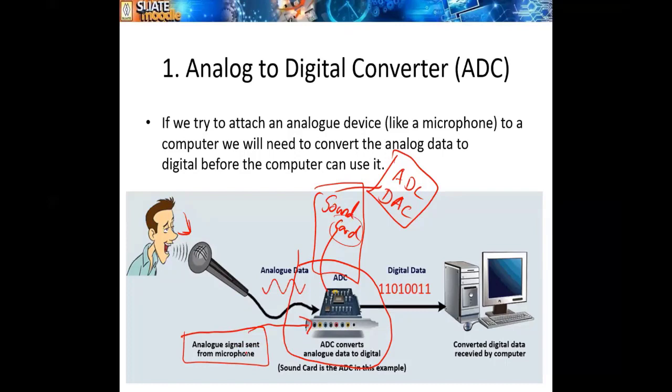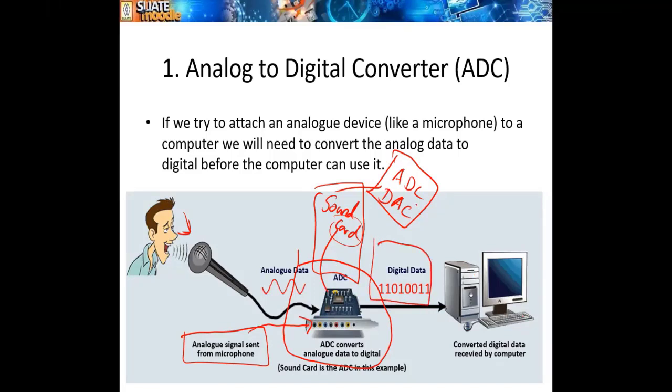Analog signal sent from microphone. So it will be received by the sound card. Then the sound card, if we want to store that to our computer, needs the data to be in digital. So in that case, what the sound card will do is it will convert it to digital data.